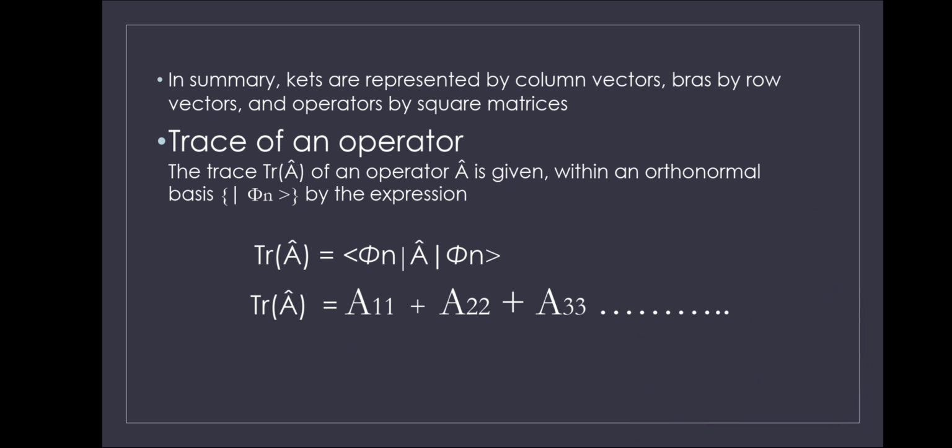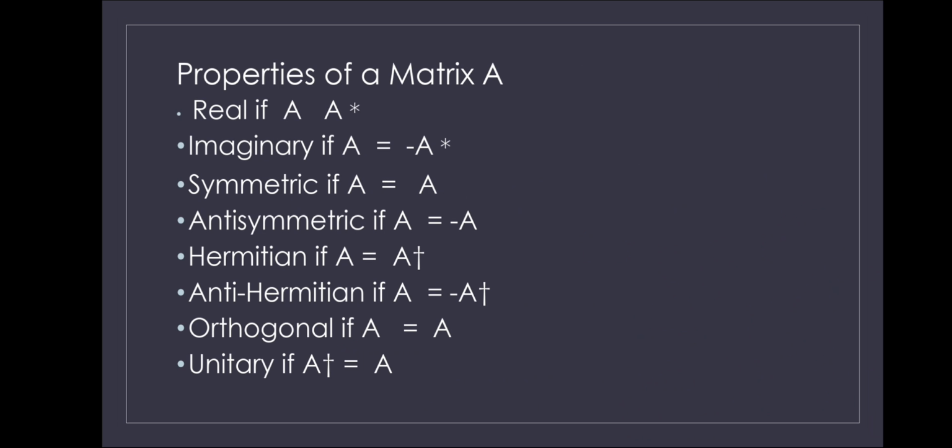Now the trace of an operator. The trace of an operator A cap, within an orthonormal basis of ket psi n, is given by the expression trace of A equal to the sum of bracket phi n, operator A, phi n. Therefore it is equal to A11 plus A22 plus A33 and so on.